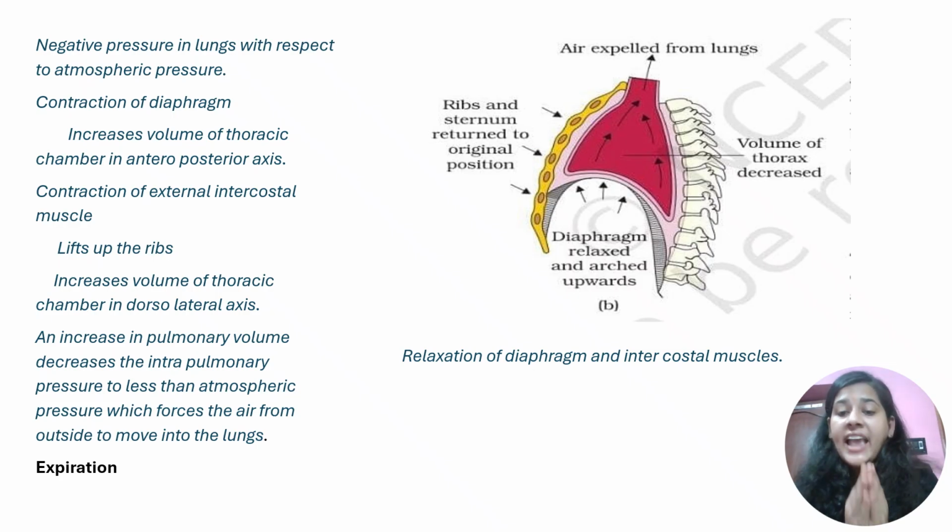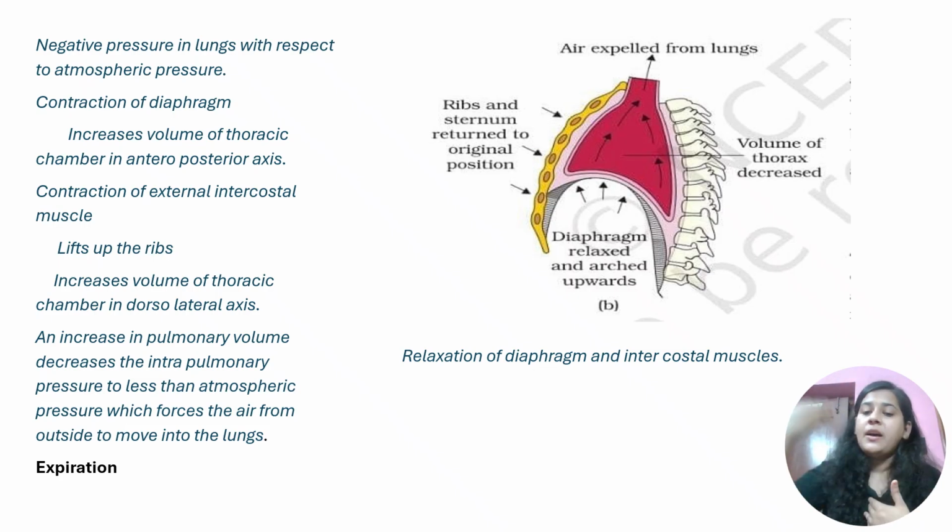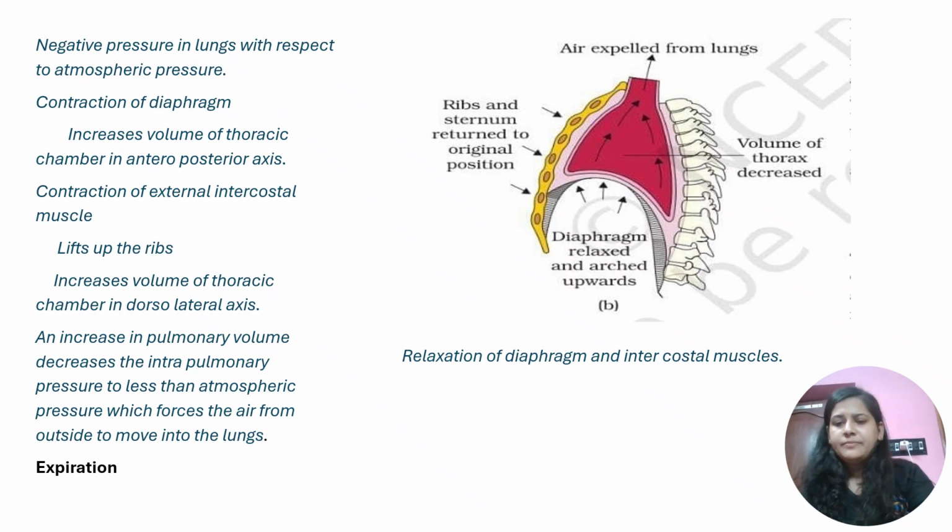intercostal muscle. So relaxation means what? The diaphragm is becoming more dome-shaped, and the ribs along with the external intercostal muscle are moving inward, so the volume is decreasing. When the volume is decreasing, the pressure is increasing. The pressure is more as compared to atmospheric air. The air is thrown out from higher pressure to lower pressure. So this is the simple mechanism, all following the laws of physics.